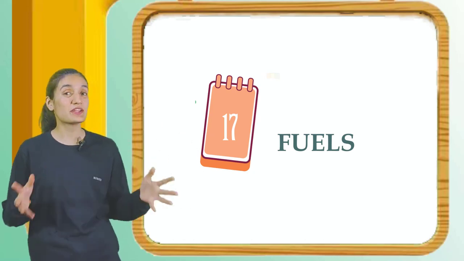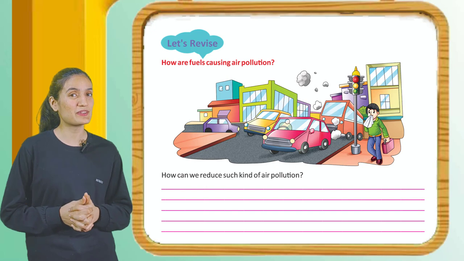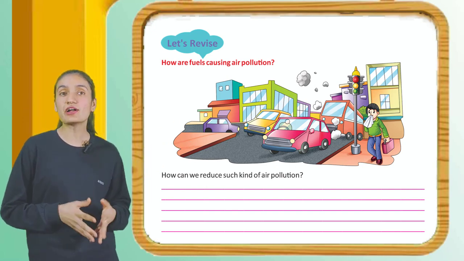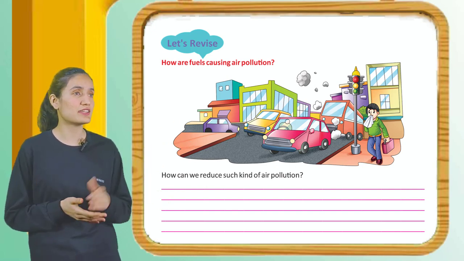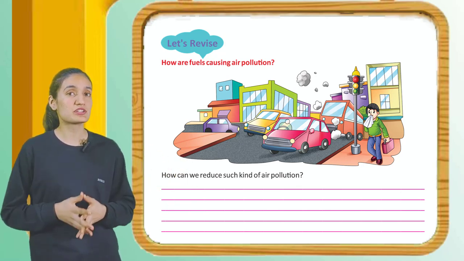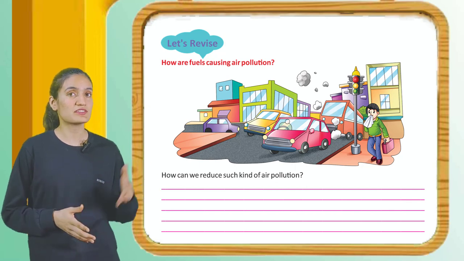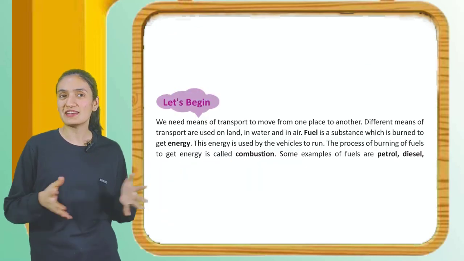Hello kids, today we are going to start with chapter number 17, fuels. Now let's revise. How are fuels causing air pollution? Here you can see in this picture and try to understand why pollution is increasing. How can we reduce such kind of air pollution? Right here below. Now let's begin.